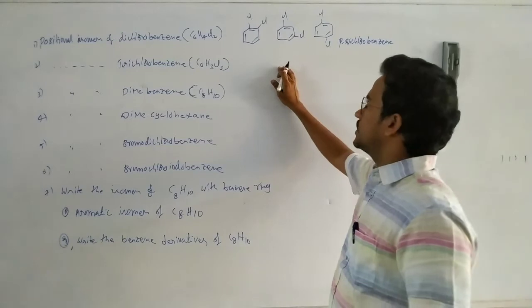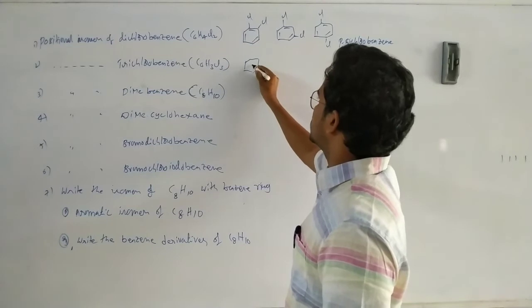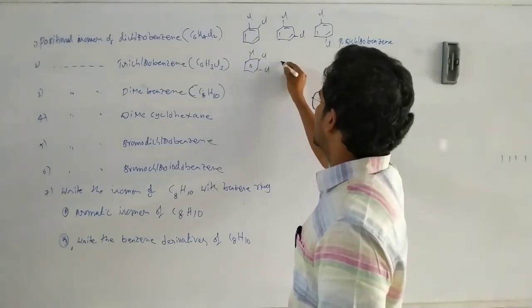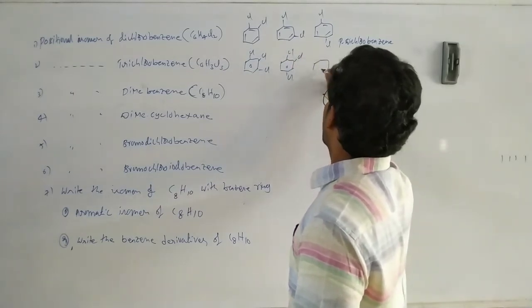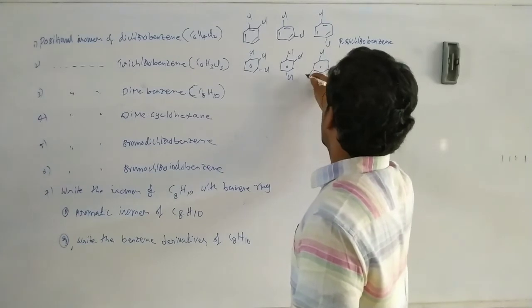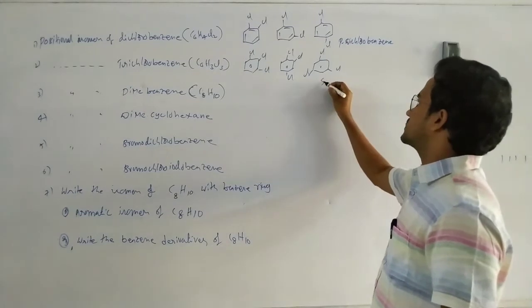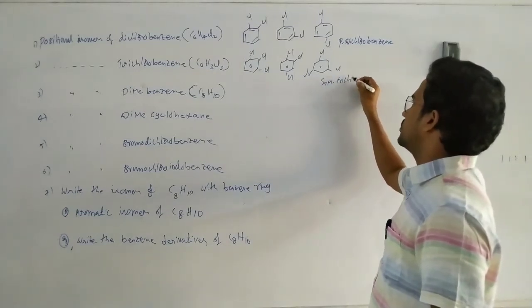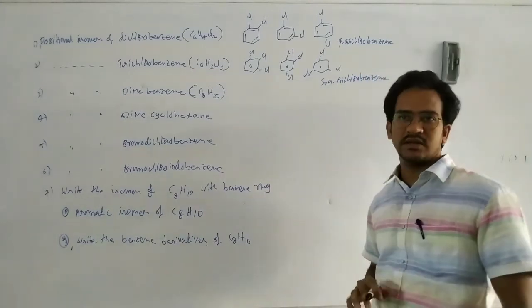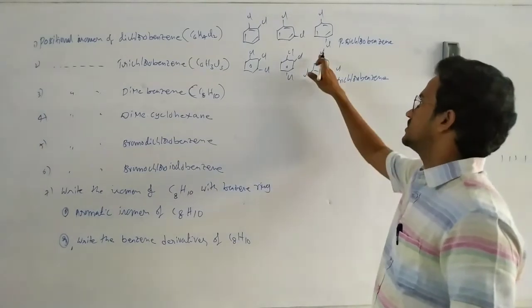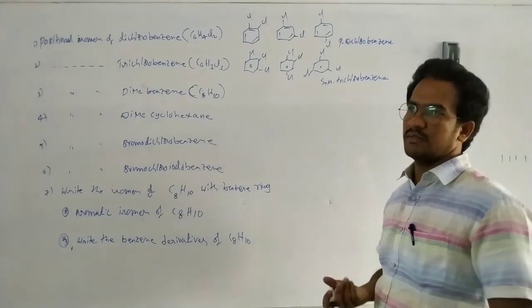Ortho, meta. Here in this case, trichlorobenzene. Trichlorobenzene means 1, 2, 3 and 1, 2, 4 and 1, 3, 5. Here 1, 3, 5 is a symmetrical trichlorobenzene. It is also called symmetrical trichlorobenzene. Symmetrical means here 1, 3, 5, alternate positions. That's why it is called a symmetrical trichlorobenzene.